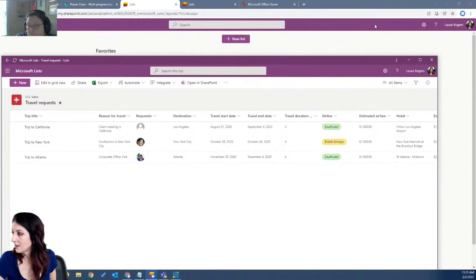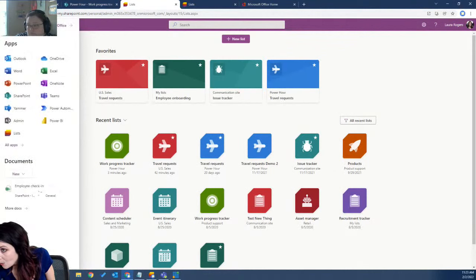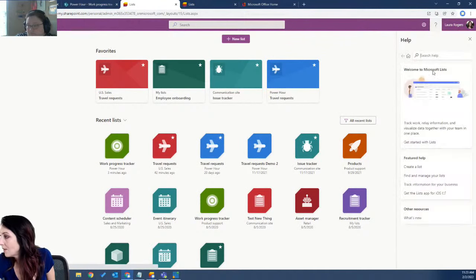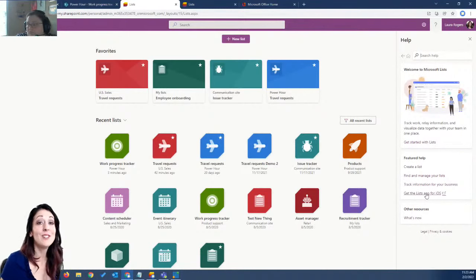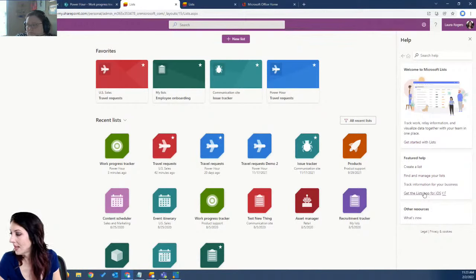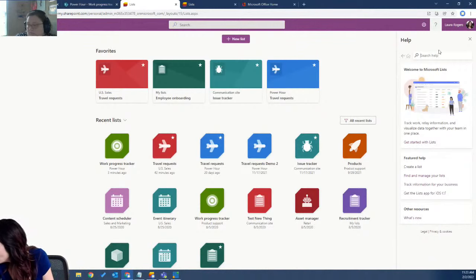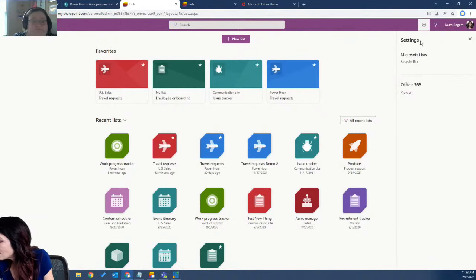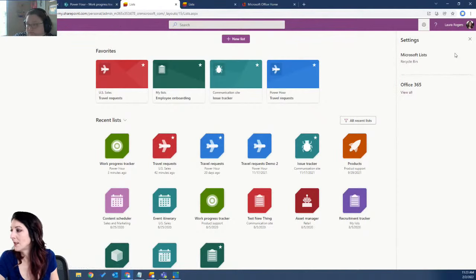Let's see. So where is the link... oh, here it is. So if it doesn't prompt you, because it only prompted me once, you can click the little help question mark at the top right on this main list interface and choose. You can get the list app for iOS, and you can create a list and do everything from within here. You can also go straight to the recycle bin.